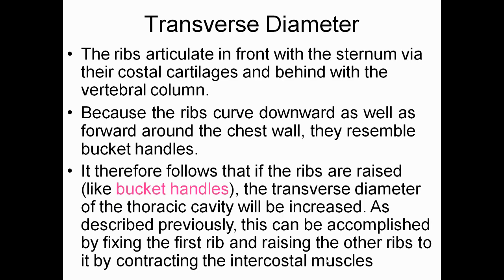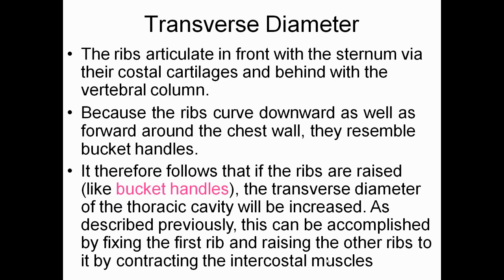Now we'll see the transverse diameter. The ribs articulate in front with the sternum via the costal cartilage and behind with the vertebral column. Because the ribs curve downward as well as forward around the chest wall, they resemble bucket handles. It therefore follows that if the ribs are raised, the transverse diameter of the thoracic cavity will be increased.